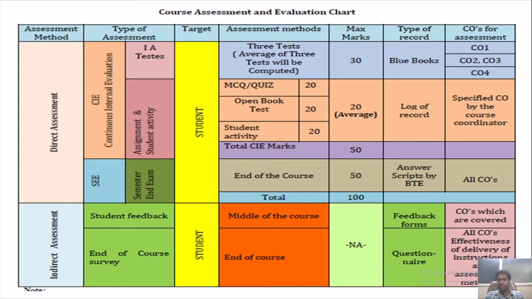Answer scripts will be evaluated through the zonals. All COs will be taken into account. A total of 100 marks assessment will be there, and rewards will be there for the direct assessment. Indirect assessments will be conducted to ensure that the COs are covered, and to ensure the effectiveness of the delivery, instructions and assessment methods.